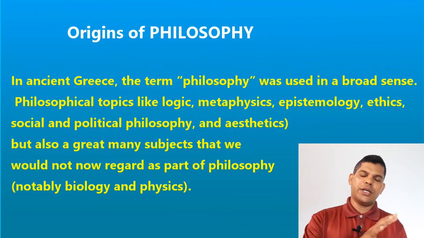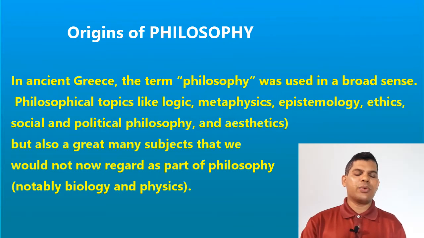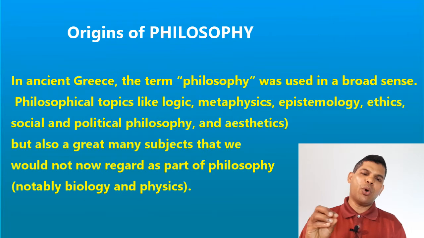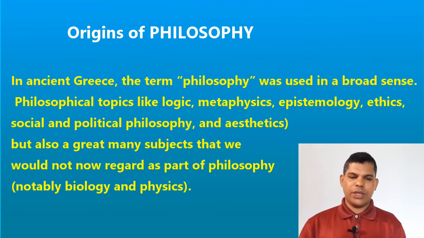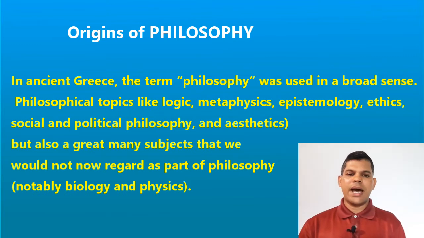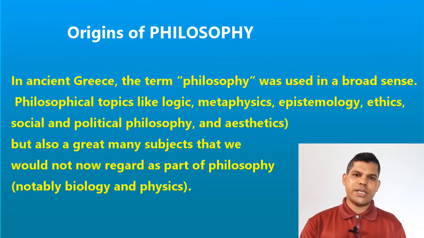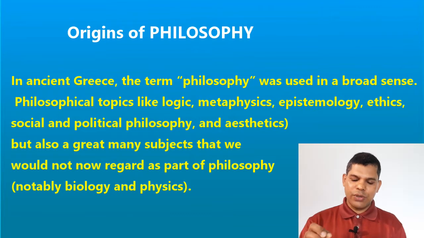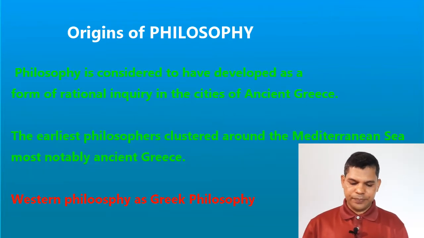So, the department of philosophy had very broad areas of concern and it involved everything. Today we have special subjects for philosophy, and other subjects are not considered philosophical subjects. For example, biology, physics and other sciences. But earlier all those things were considered philosophical subjects.